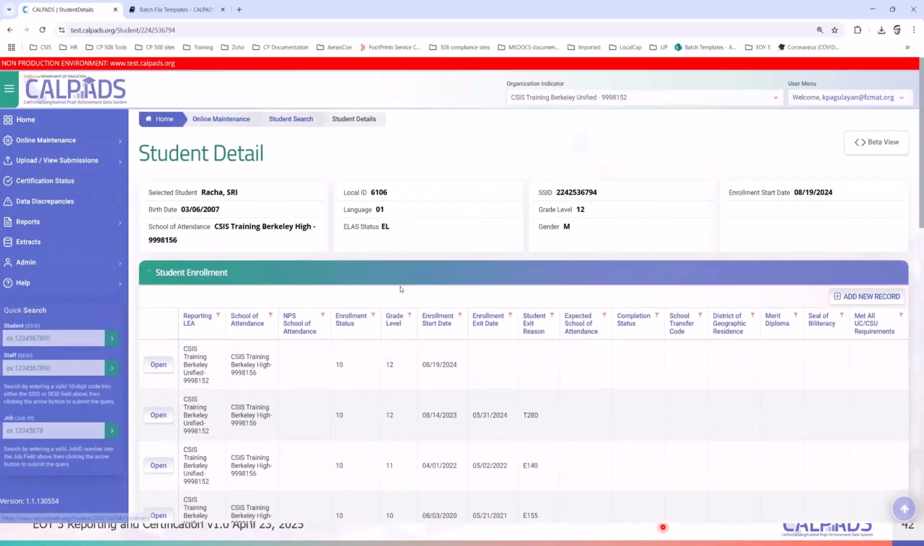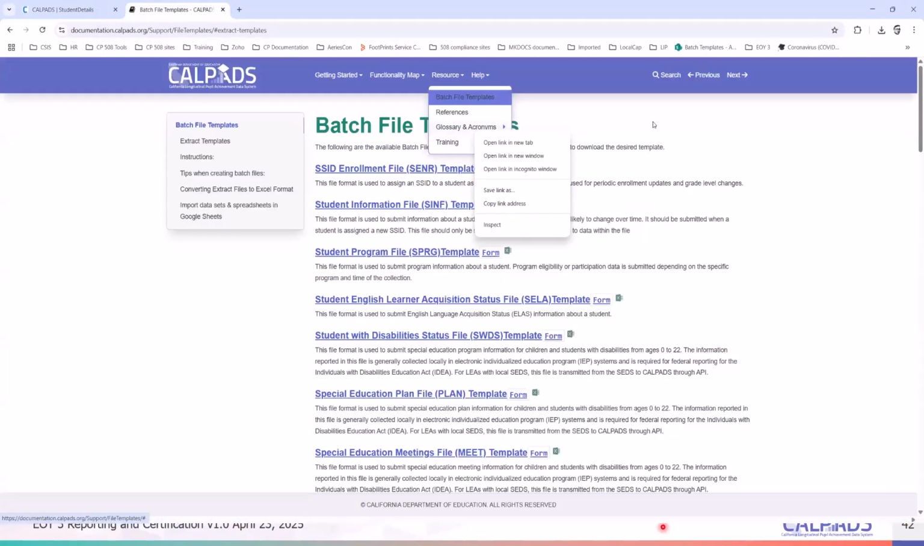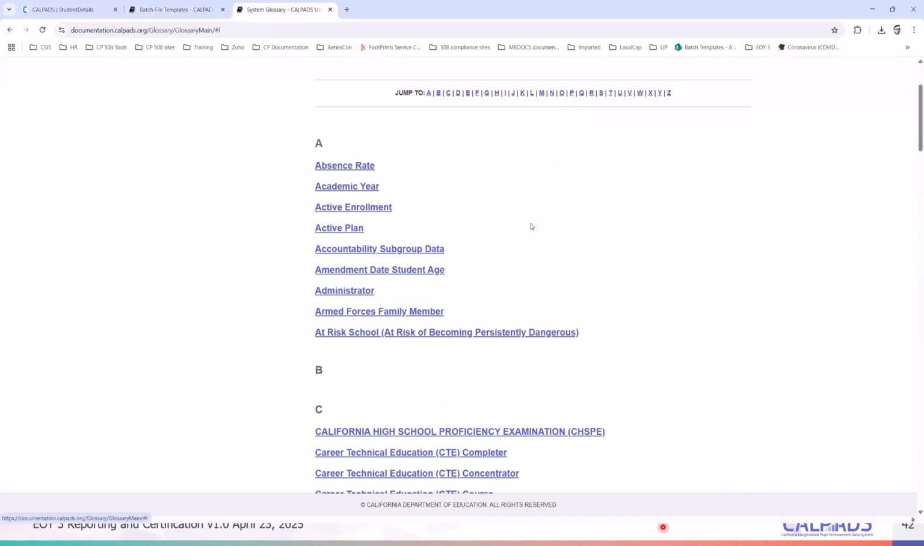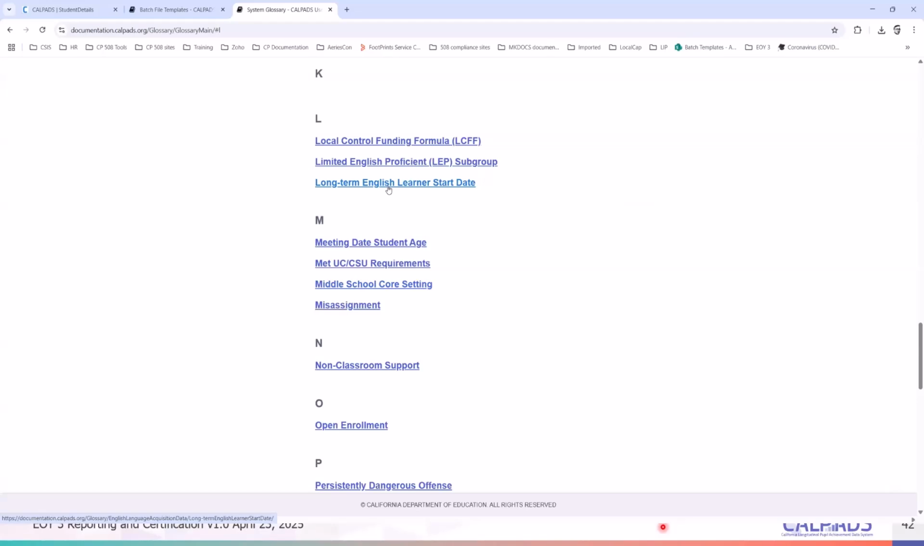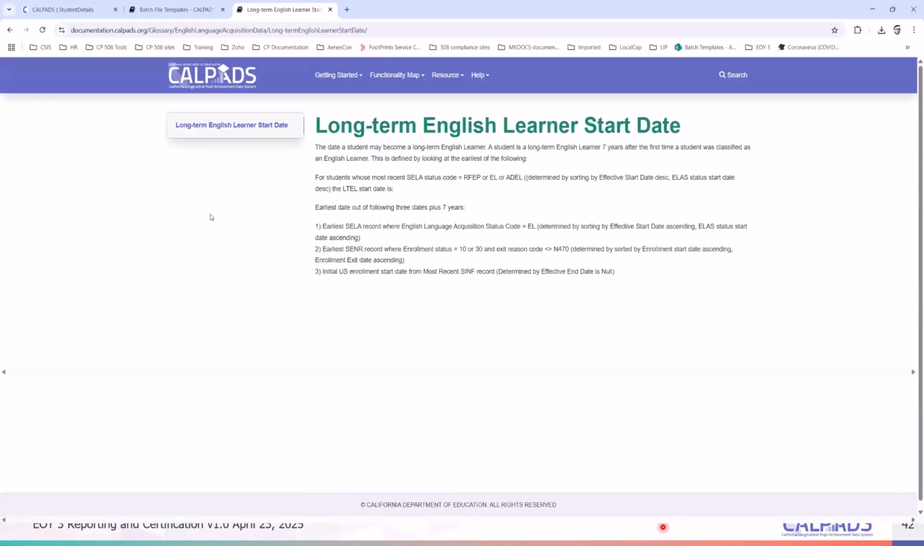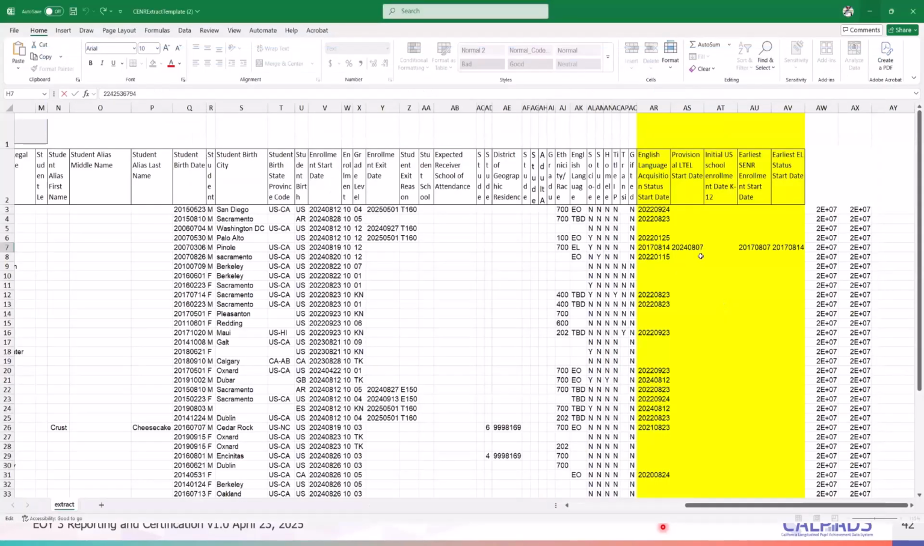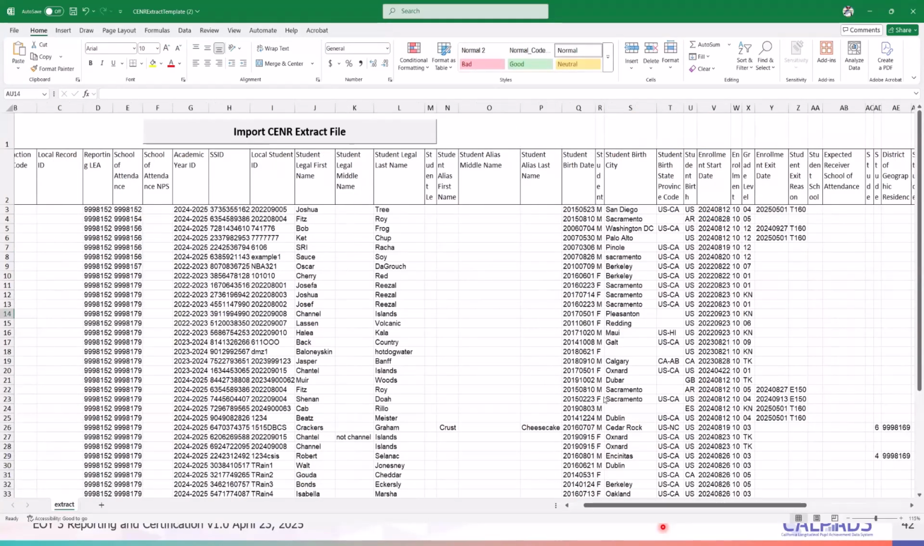And so the definition for this LTL can also be determined in the user manual. If you go to resource glossary, there is an LTL definition here. So you have here your long-term English learner's start date. So this is how it is defined or determined. There is a formula for that. And so based on that, this file will then pick that LTL start date and then use that to identify a potential LTL student. So that's it.